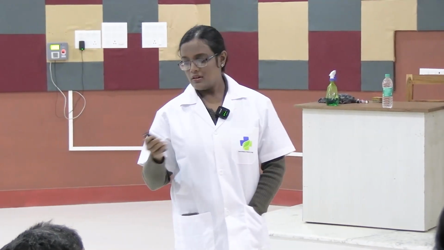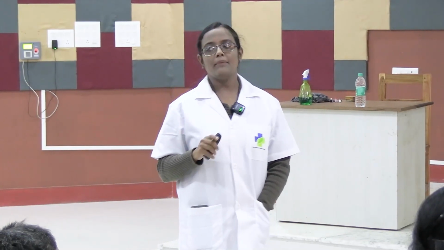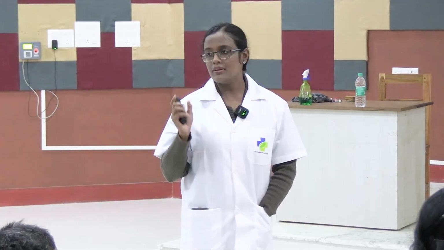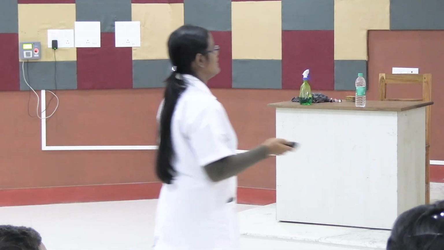So what can be the abnormality? It may be less or higher. When the sodium is less than the normal range, we call it hyponatremia. The terminology is specific. Hyponatremia, and whenever it is more, hypernatremia. Okay. So what is a hyponatremia? Less than 135 milliequivalent per liter. So what are the causes?